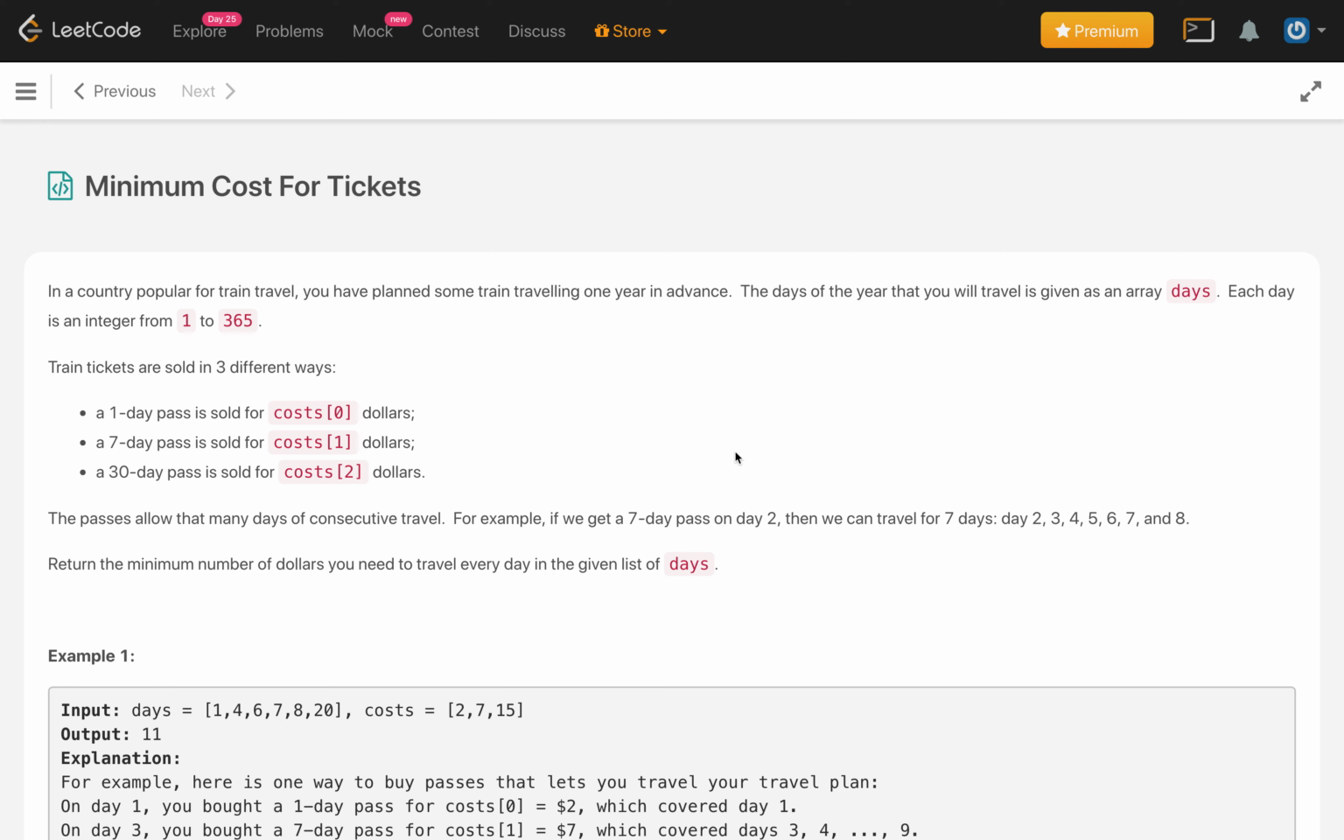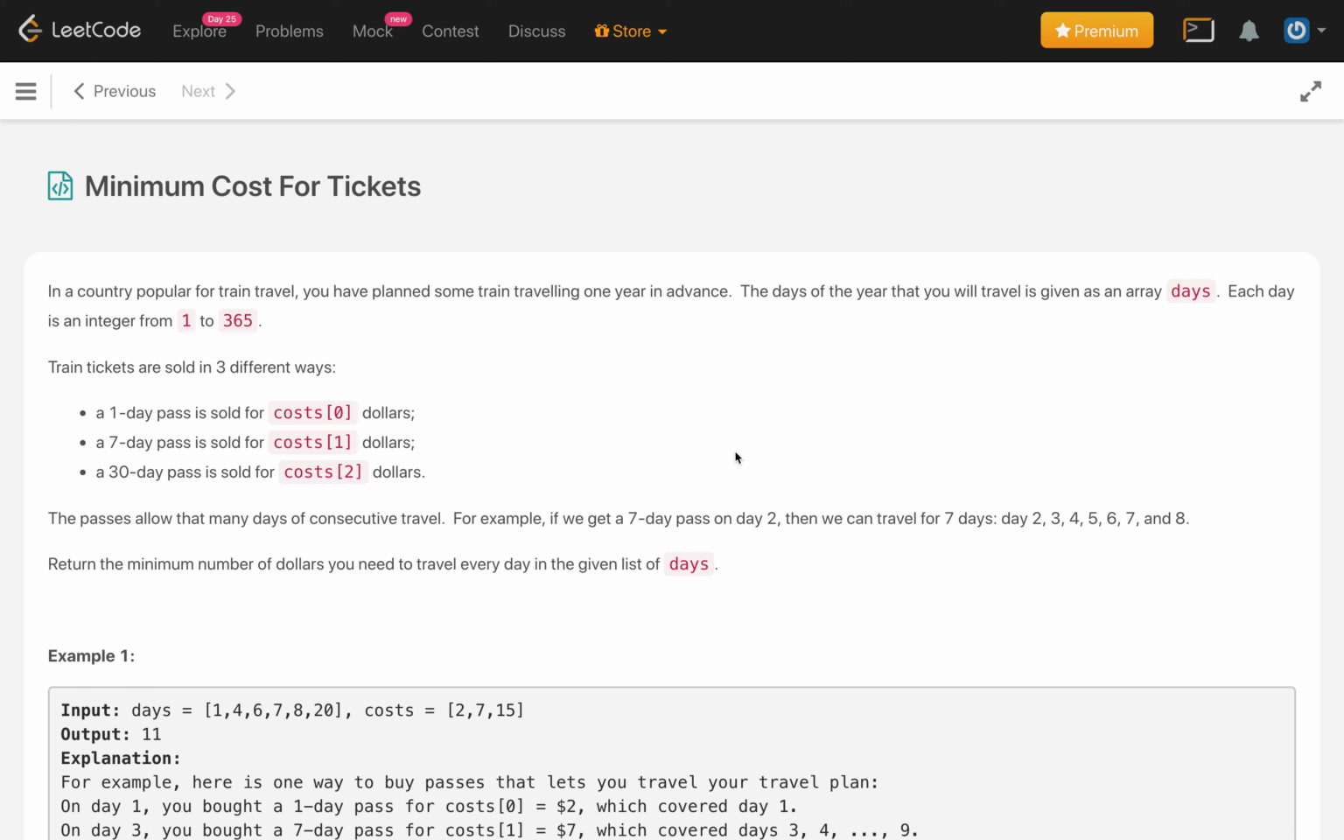Let's solve the problem Minimum Cost for Tickets. In a country popular for train travel, you have planned some train travelling one year in advance. The days of the year that you will travel are given as an array of days. Each day is an integer from 1 to 365.